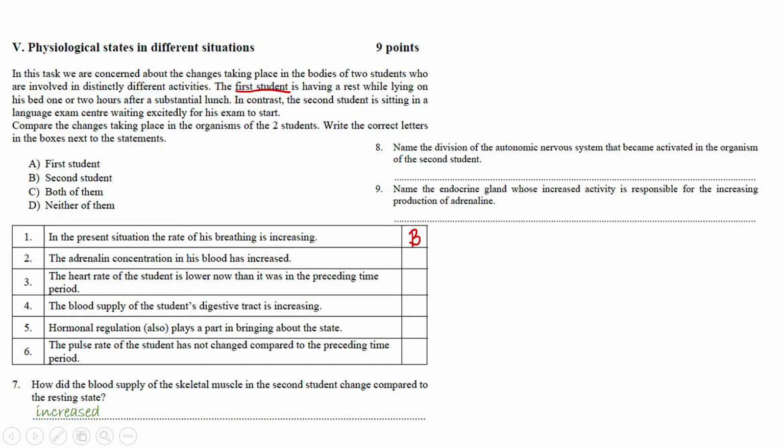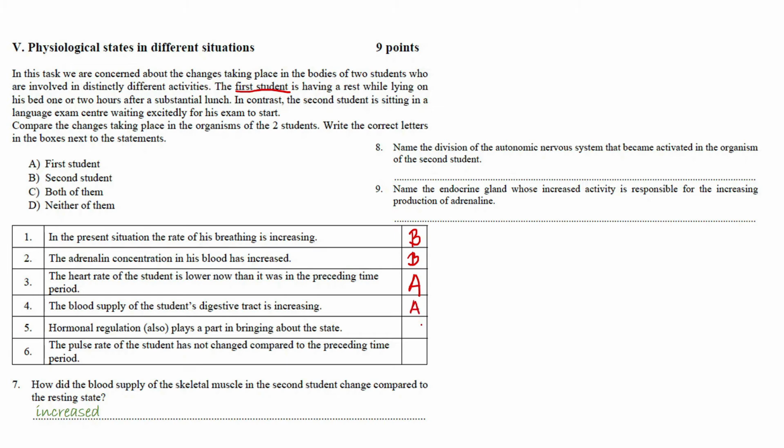As I have mentioned before, the sympathetic nervous system is causing this change. The adrenaline concentration in his blood has increased. That's also something which is going to be true for the second student. We know adrenaline, often called the stress hormone, is released in stressful situations. The heart rate of the student is lower now than it was in the preceding time period. Obviously, that's going to be true for the first student. Resting and digesting process is taking place. The blood supply of the student's digestive tract is increasing. That's again true for the first student.